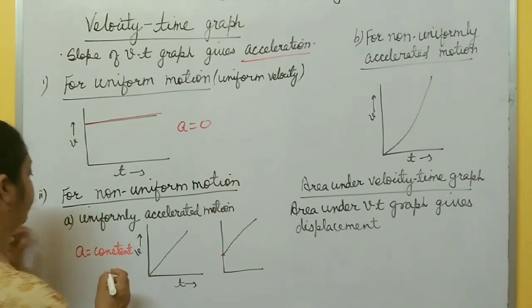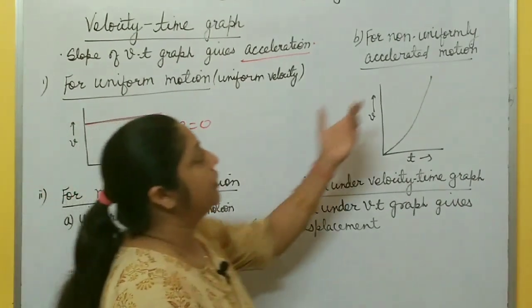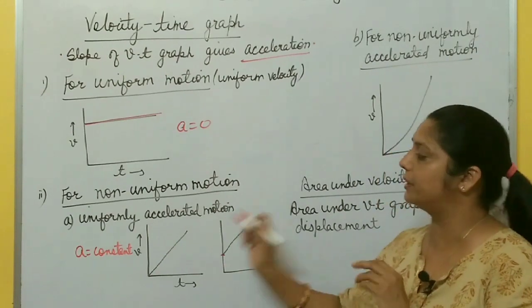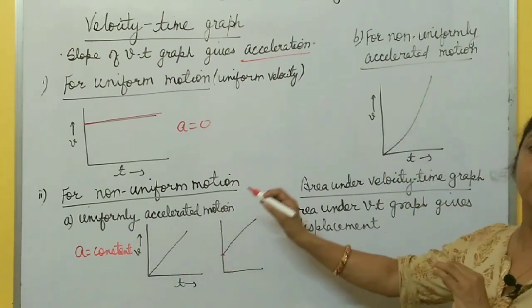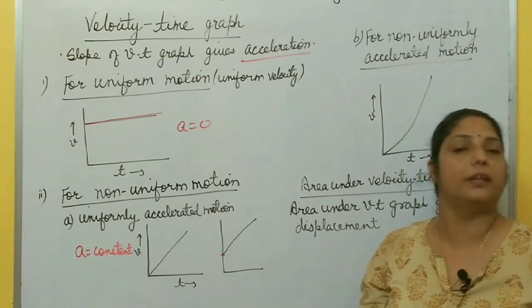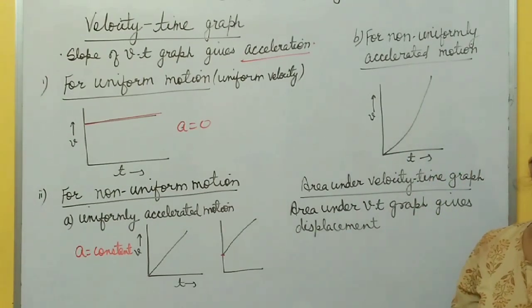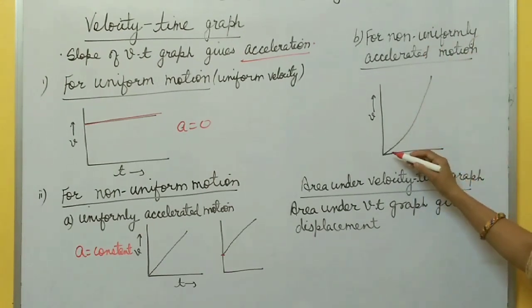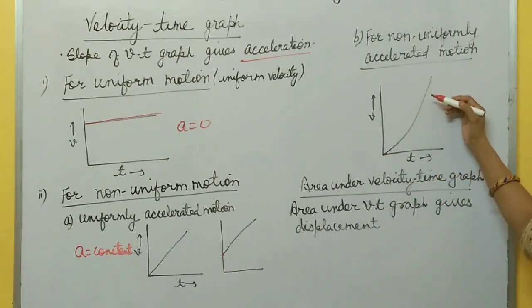Uniformly accelerated motion, right? Now for non-uniformly accelerated motion, both are non-uniform motion, but here the change in velocity is not equal in equal intervals of time. It means acceleration is not constant. So for non-uniformly accelerated motion, the VT graph is like this one. Hope it's clear to all of you.